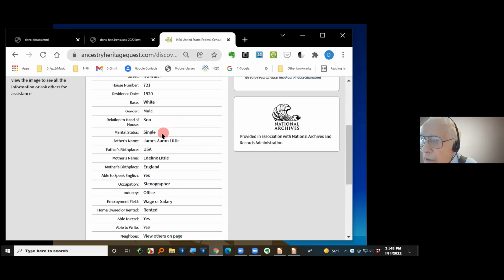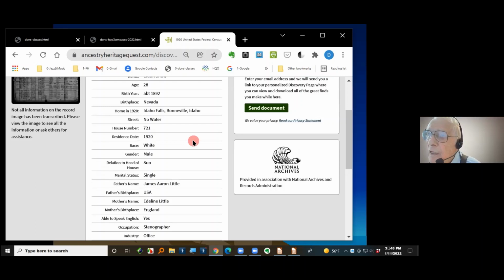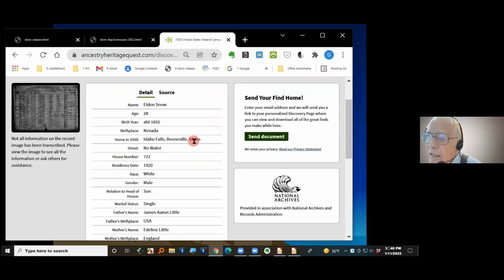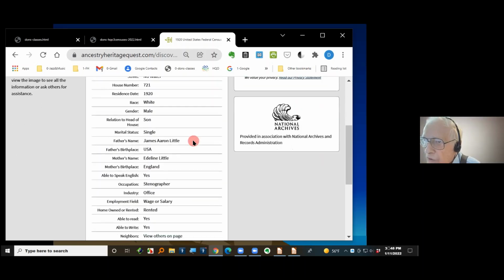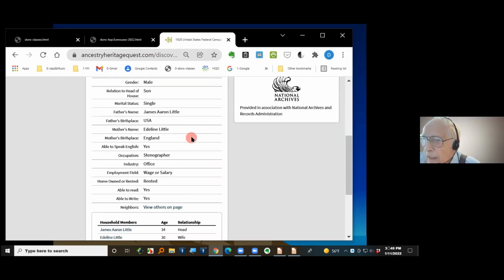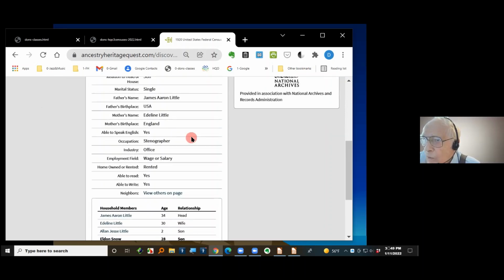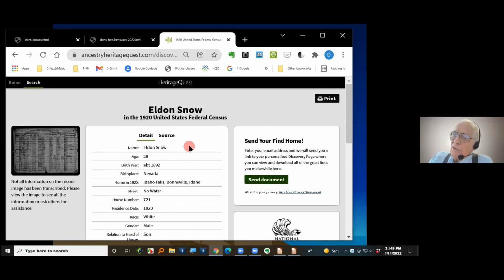He was single at the time. His father's, oh, that isn't him. Did I get the wrong one? That is not him. At least the father's name is certainly not right. James A. Little. I don't know whether that is him. Now I'll have to look. His dad was a stenographer for a while before he went to dental school. Anyway, I better check that one out to see. I wouldn't be surprised if that's my dad and they got the information wrong.